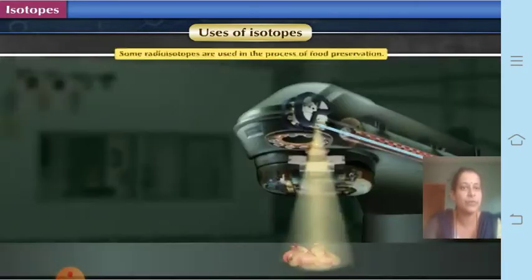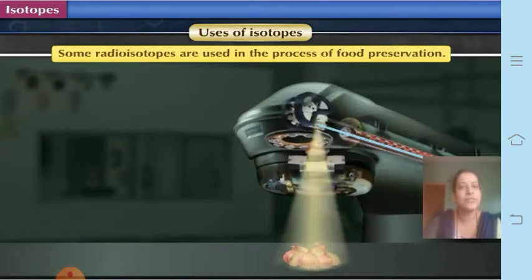Some radioactive isotopes are also used in the preservation of food. You might have studied this in standard 5. Certain potatoes or tomatoes, because they are perishable items, have to be kept for a longer time. Why do they get perished? It is because they are attacked by bacteria and other microorganisms. So, to kill these microorganisms, certain radiation, certain isotopes are used.